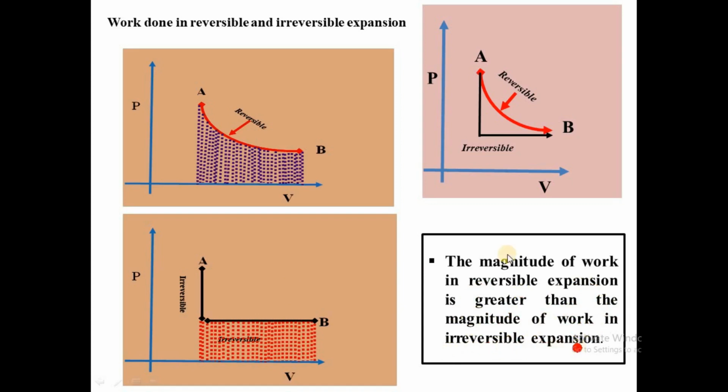You can see the work done is the area under the curve. For reversible, you can see it is this one, and for irreversible we have only this area under the curve. So for reversible, you add also this portion. See, this part is missing for irreversible. But for reversible, it has this upper part, plus this one. So that means reversible work done is higher than irreversible work done when you have an expansion.